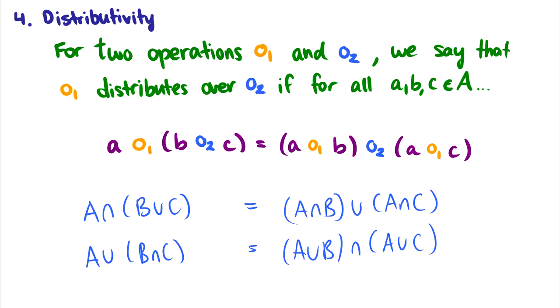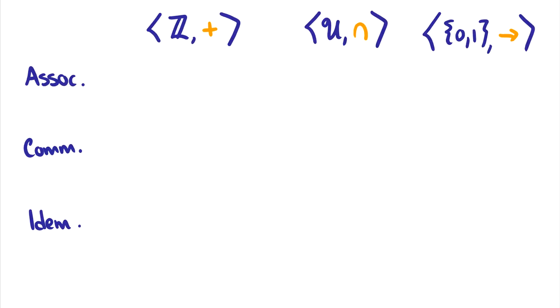Okay, so those are the 4 different properties of operations. Now let's check 3 of them as an example before we end this video. Here's the first one. Let's take a look at the integers with addition. First of all, is it associative? What does that mean? If I add 3 plus 2 and then 1, is that the same thing as adding 2 plus 1 first and then 3? And the answer is yes.